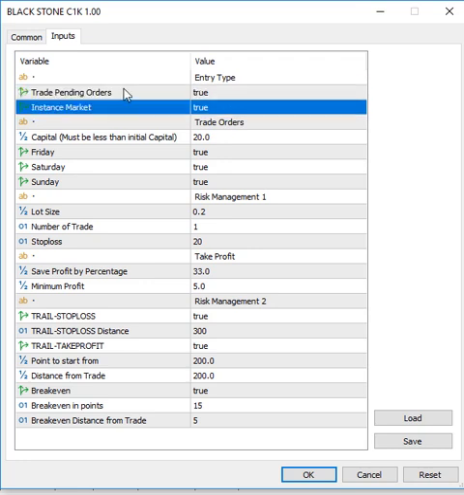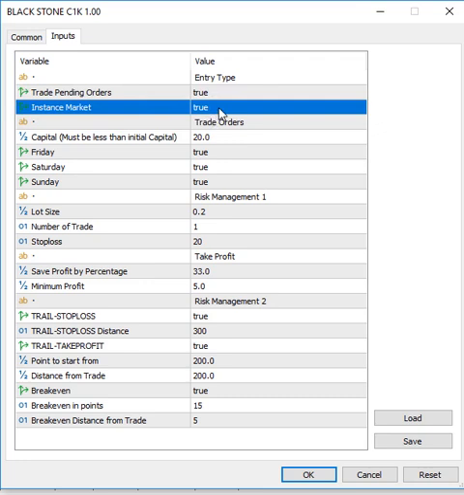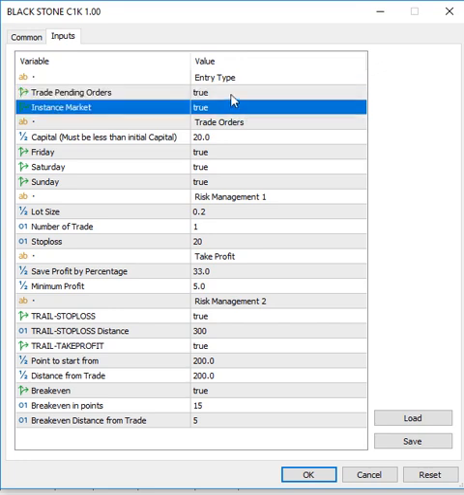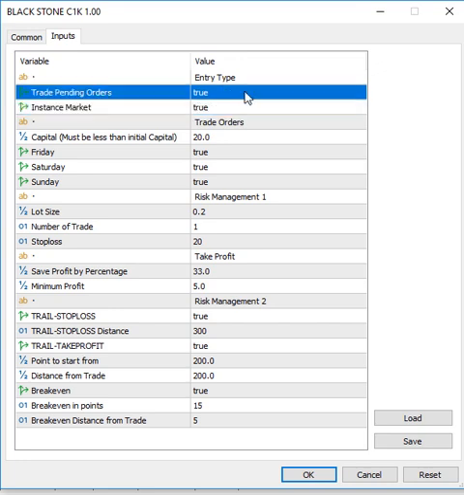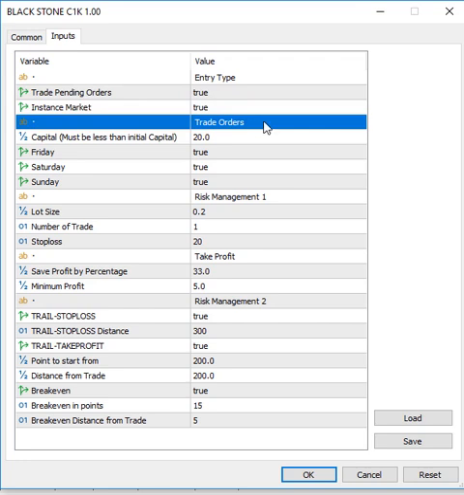But these two are of different logics. One deals with price action, and the other deals equally with price action and also candle logic. But the two of them are filtered. They are well filtered. They only go in on a downtrend. So that is this. Now let's talk about trade orders.